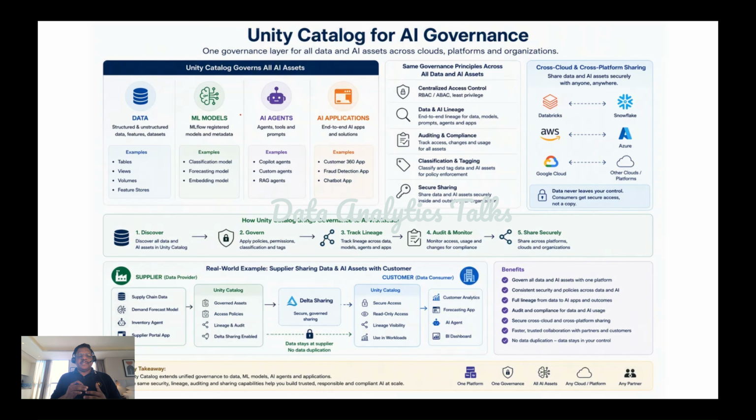As organizations adopt machine learning, generative AI agents, and AI powered applications, governance becomes more important than ever. I hope you agree with that. Now we can see a lot of adoption of AI models, AI applications, AI agents, including generative AI.